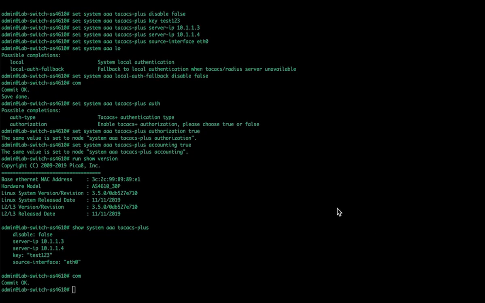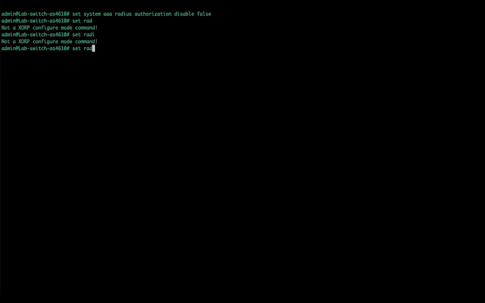All right, now how do we set up RADIUS? I can do CLS to clear my screen anytime. Nice little thing to have, just to clean up as you're working on a system. So set system AAA, these commands look pretty similar. Authorization, disable false. Set radius authorization. Set system, see? Server IP. And commit.